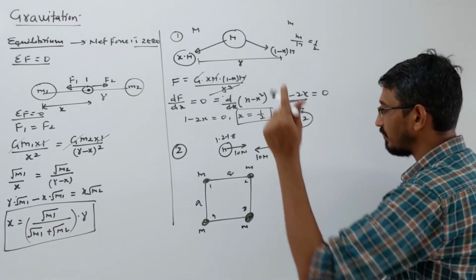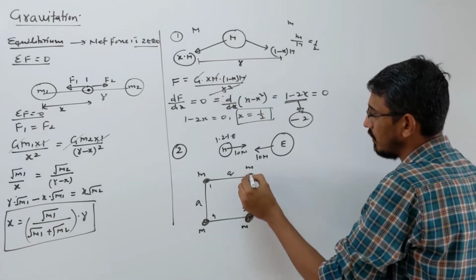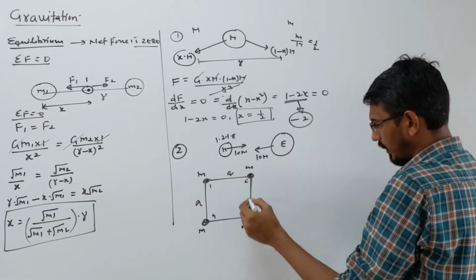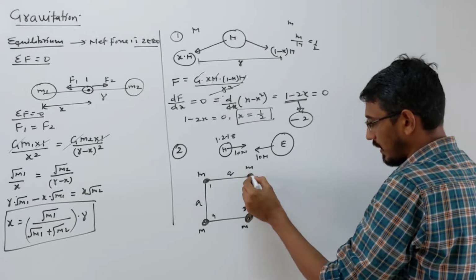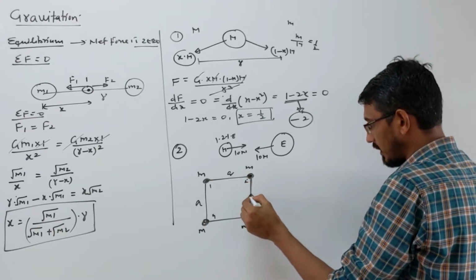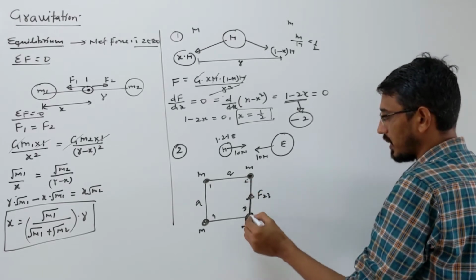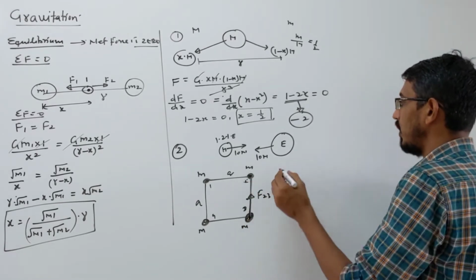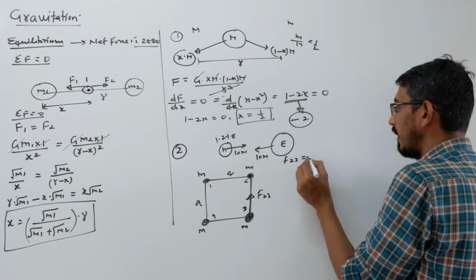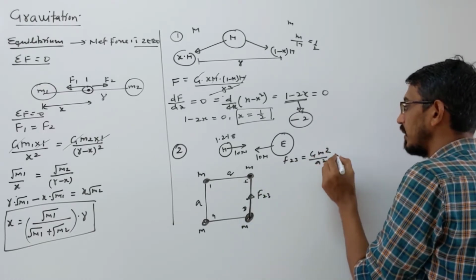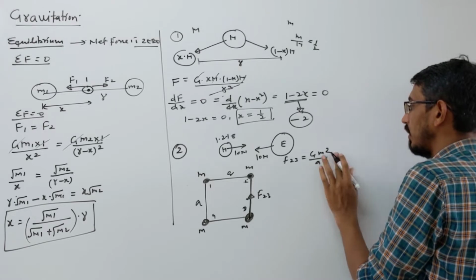You calculate like this. First you calculate the force between these two, you can pick any. So 2 and 3. This mass will attract that mass in this direction. This is the direction of force. We are calling it F23. This is mass number 2, mass number 3. So F23. And what's the value of F23? Let's write that also here. It becomes G M M, both are M, so G M square by distance A square. Correct?